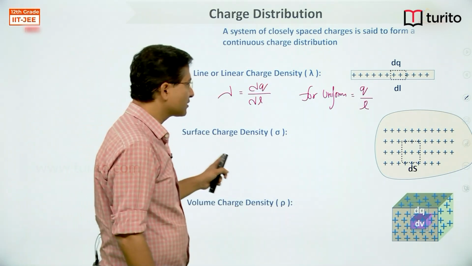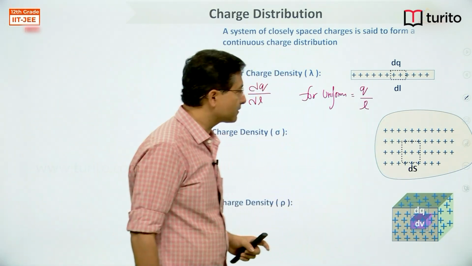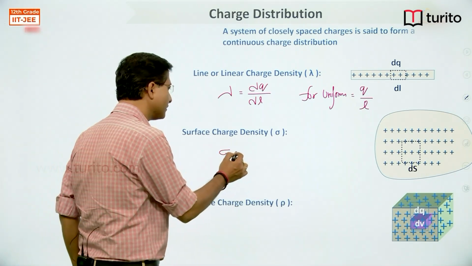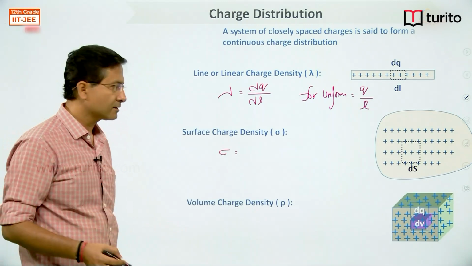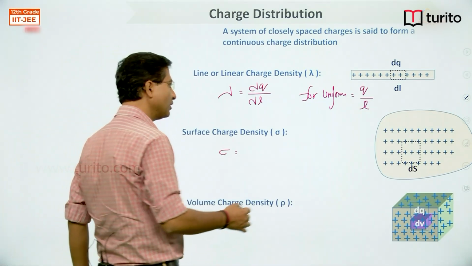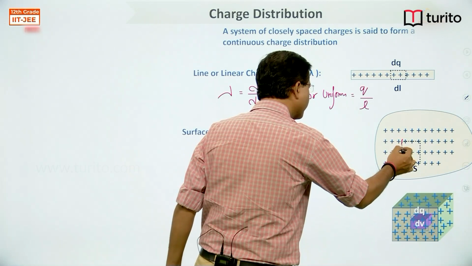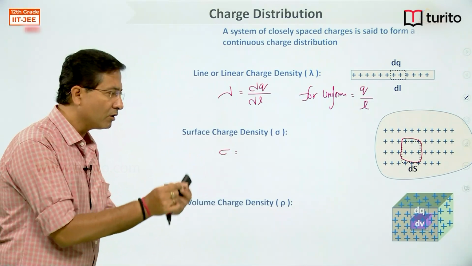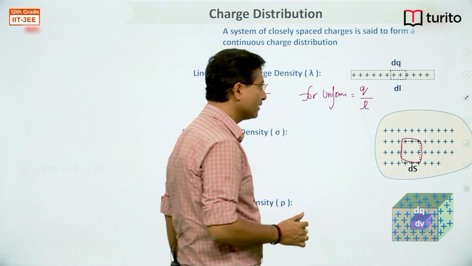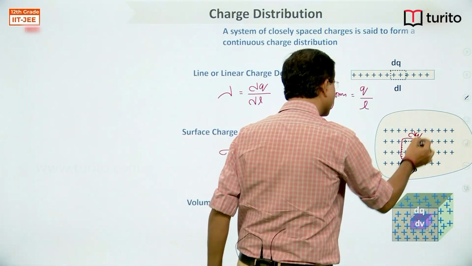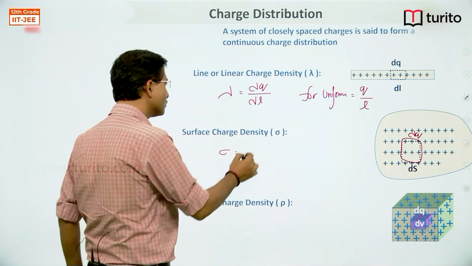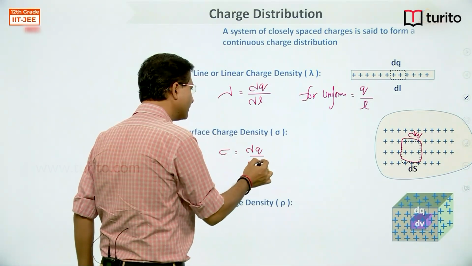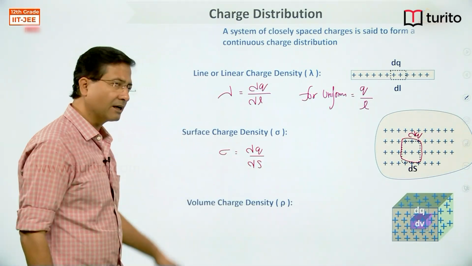Similarly, surface charge distribution. Charge is distributed over a surface and we write surface charge density as sigma, right? If I take a small part of that area, which contains dq charge, then dq divided by the area of the element dS will give me surface charge density.